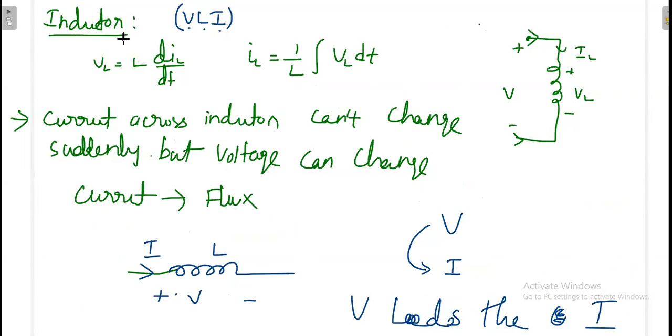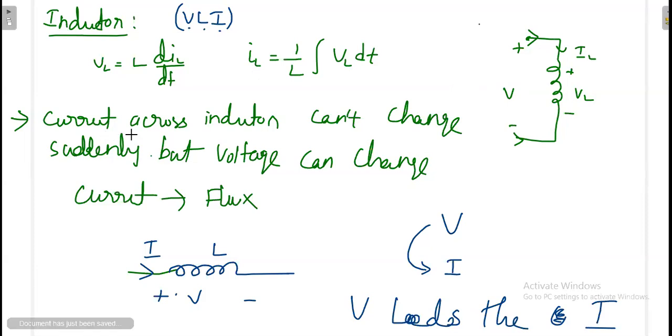Okay, inductor means voltage V is equal to L di by dt. So again you can write it in the reverse. I is equal to 1 by L integration VL dt. Okay, VL, because precisely the inductor current depends on the inductor voltage. Okay, your circuit voltage may be anything, your source voltage may be anything, but what is important, that voltage across the inductor is important, because some resistance may be there in real time case. So what is the voltage across the inductor, what is the current flowing into the inductor, that is important.